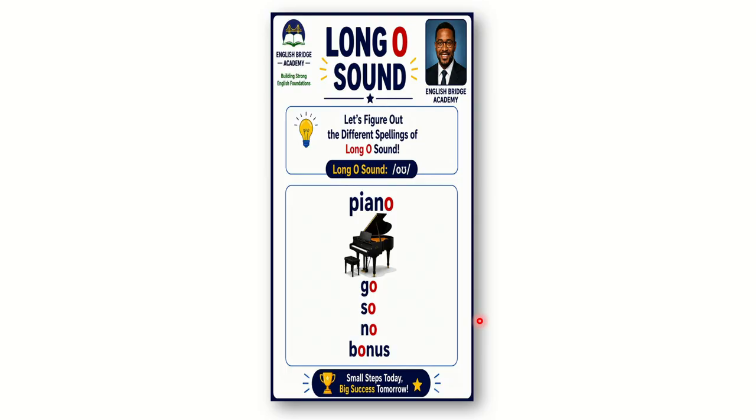Sometimes the letter O can say O even if it is alone. If it is single, it can say O in some words, as in piano. Look at the letter O. The letter O is at the end: piano, go, so, no, bonus. And this, of course, has another story when we come to the syllables.